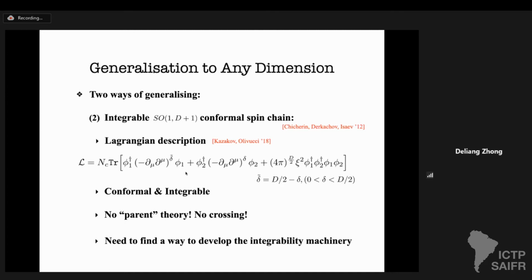Using similar technologies as in the 4D counterparts, we can show the conformality, and this theory is still integrable. However, there's a crucial difference: for those generalizations, we don't know what the parent theory is. For example, in 4D we know it's obtained from N equals 4 super Yang-Mills. In particular, we don't know whether this theory has some crossing symmetry to help us fully fix the S matrix. Therefore, we need to find a new way to develop the integrability machinery.